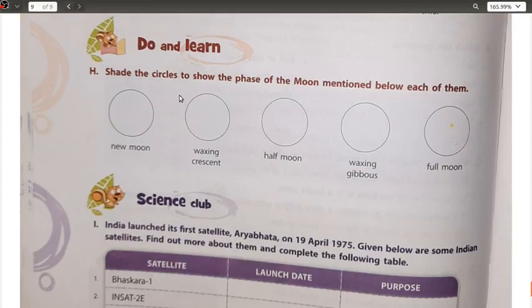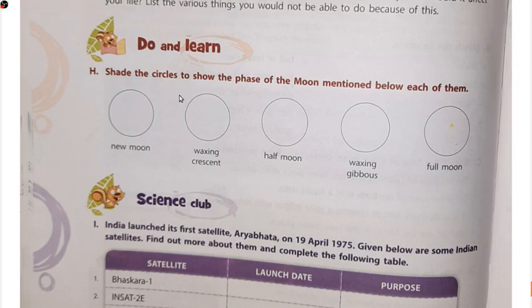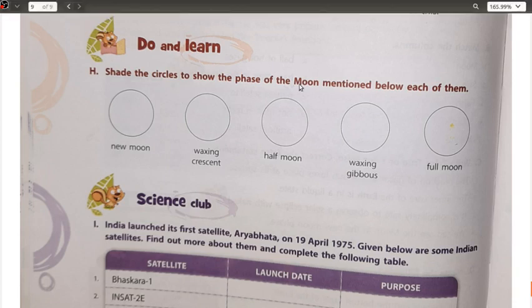Okay, so this is shade the circles to show the phases of the moon. Mention below each of them.